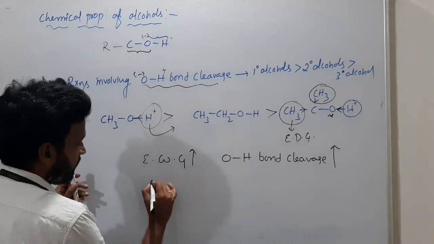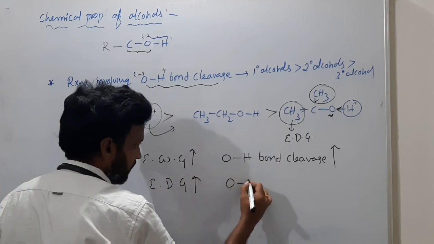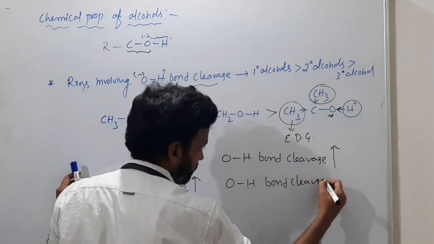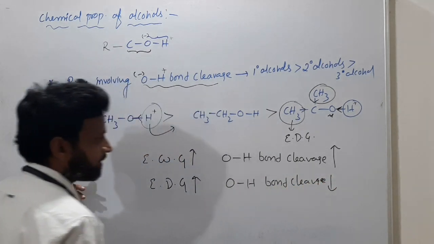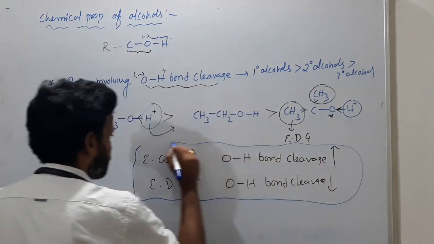This is very important. If electron donating groups increase, OH bond cleavage won't happen easily and reactivity becomes less.